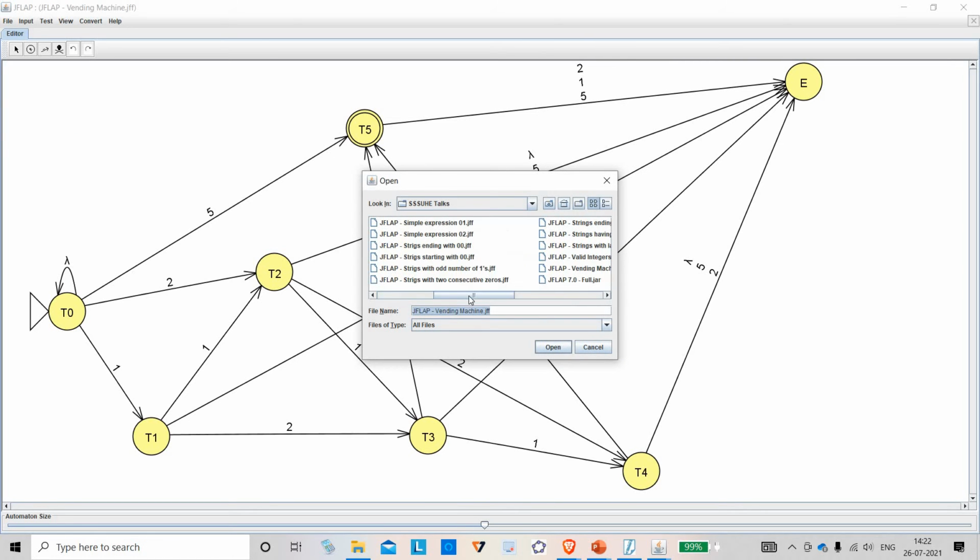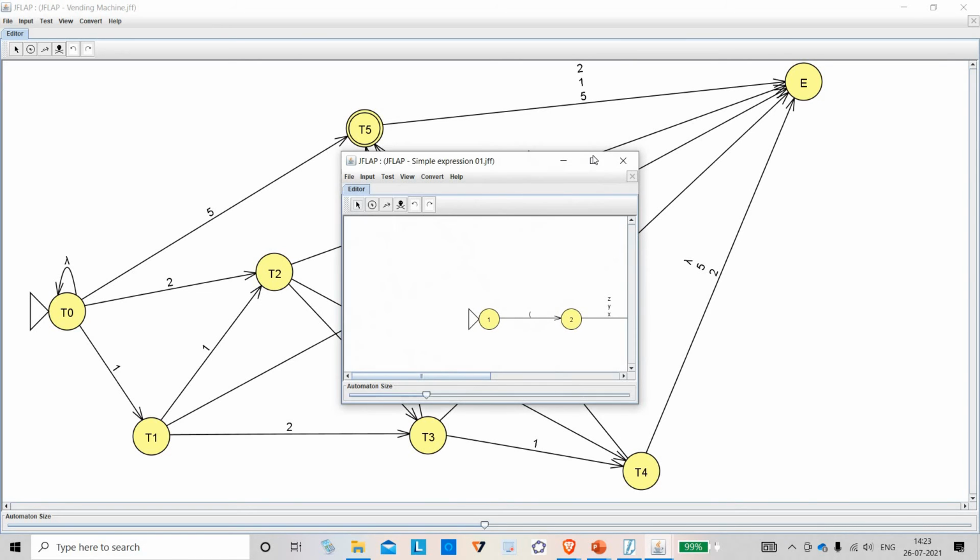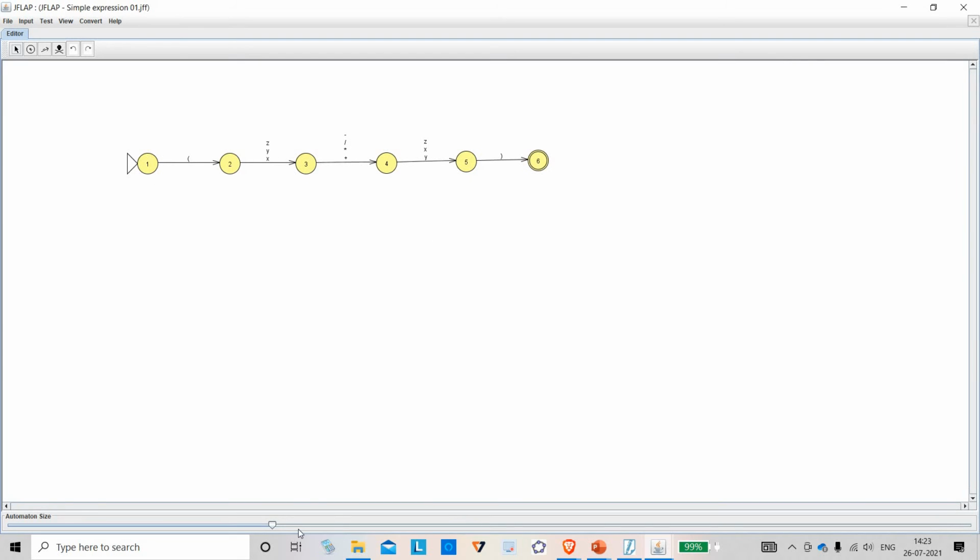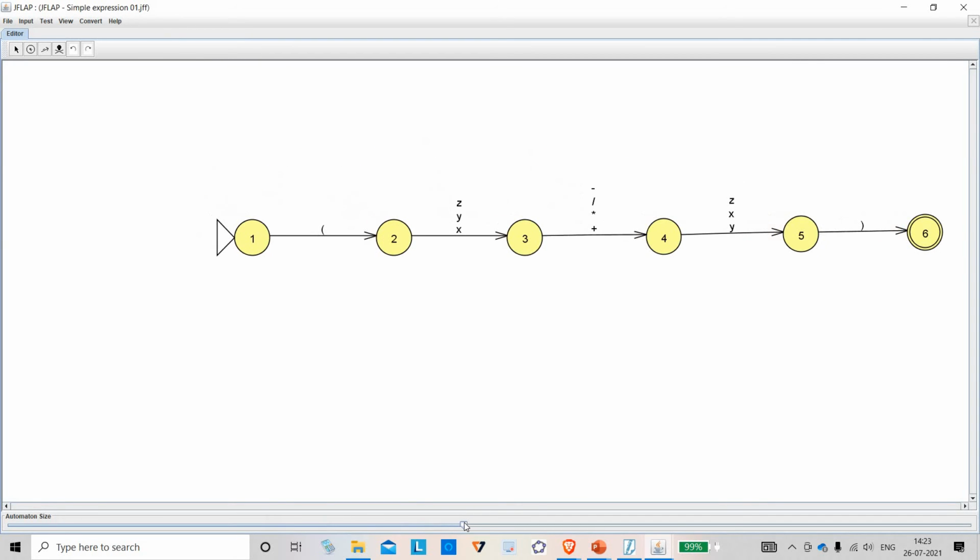I will ask a simple expression. Right. See here. Those who know a bit of school mathematics can understand this. It starts with a bracket and some x, y, z and some symbol plus, star, minus and another symbol and here close the bracket. What are all the sentences here?